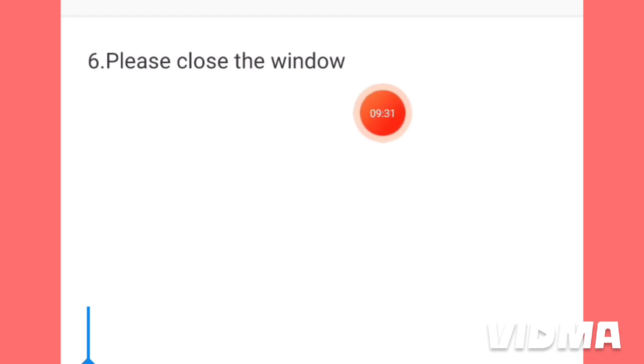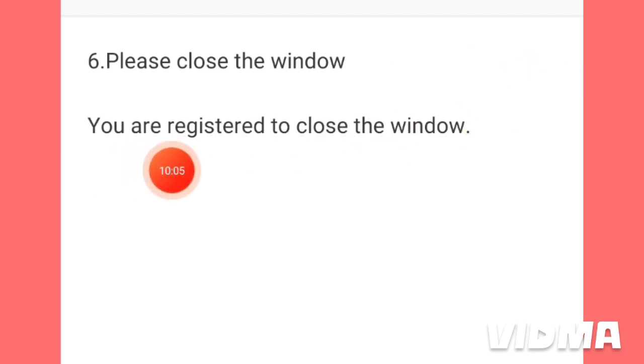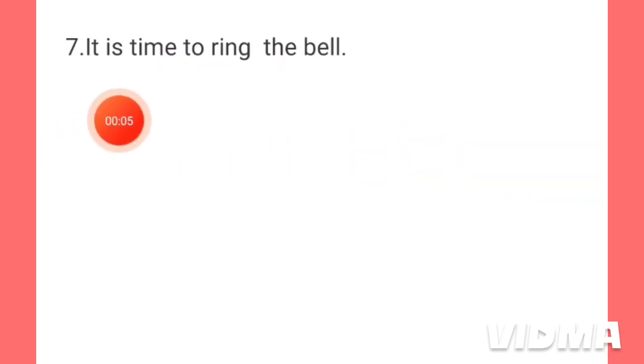Please close the window. This is an imperative sentence and it is clear in this sentence that someone is requesting another person to close the window. That is why when there will be a request in the active voice or there will be the word please, we have to write the passive voice of this sentence in this way. You are requested to close the window. This is the format of the sentence. The imperative sentence will be written in this way. You are requested. Because here request is being expressed in this sentence, then we have to write you are requested to close the window.